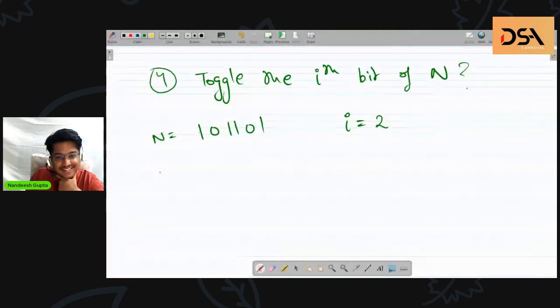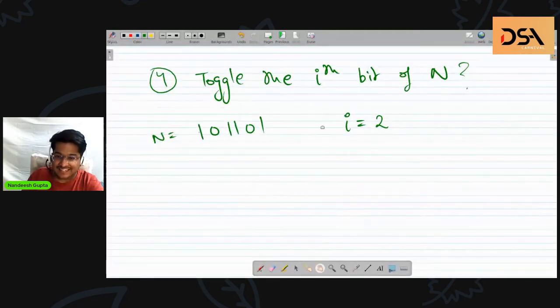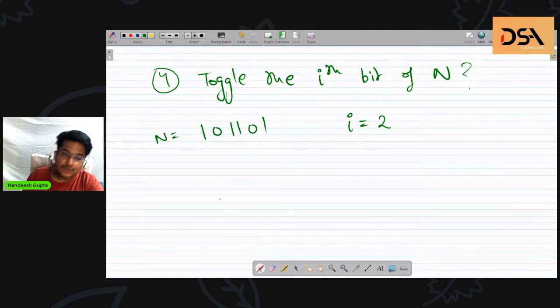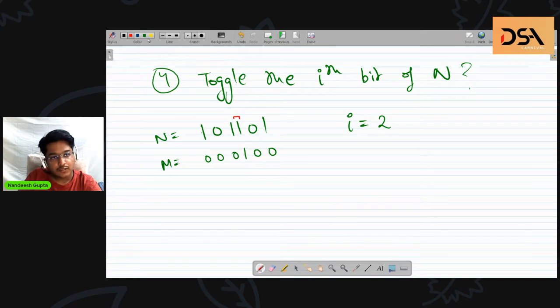Let me tell you the answer, rather than you people telling me the answer. So the solution for this is, am I audible, right? Yes, okay. So the solution for this is, my mask is constructed in a similar manner to what we have built until now. Let's say I use this mask. I want to toggle this second bit. What operation will I use?